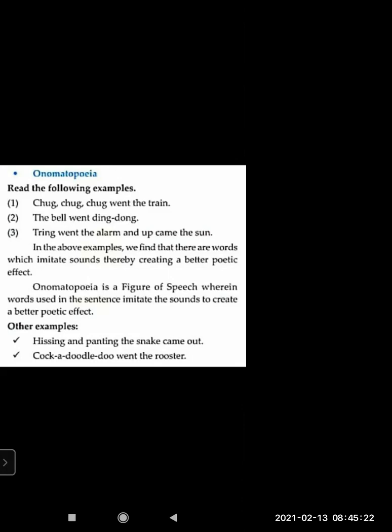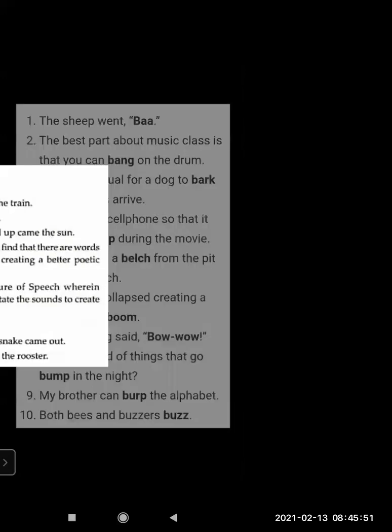Hissing and panting, the snake came out. The snake makes that hissing noise. Even if you have not seen a snake in front of you, you must have seen its video on channels like National Geographic, and you must have seen that hissing noise it makes. Now, cock-a-doodle went the rooster. This you must have heard. In the morning, the rooster always does cuckoo. This word, we say, is waking us up.